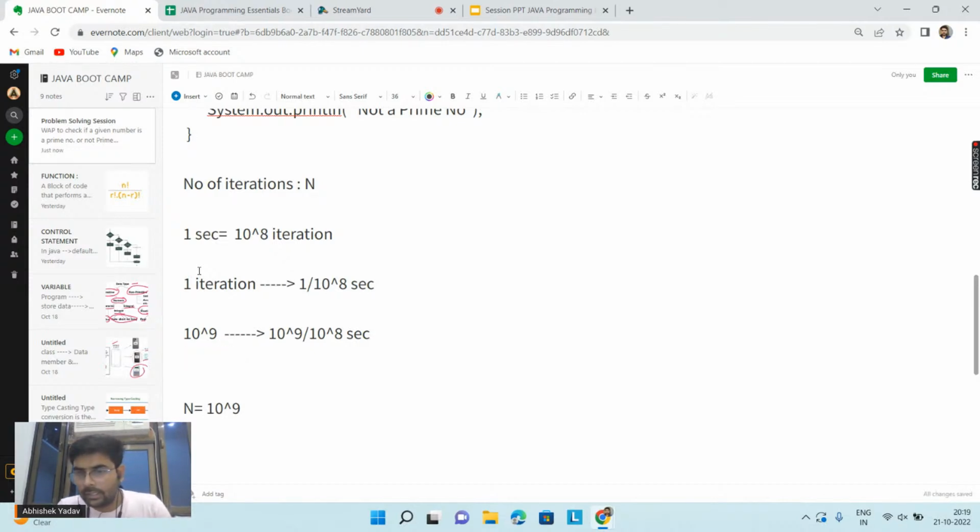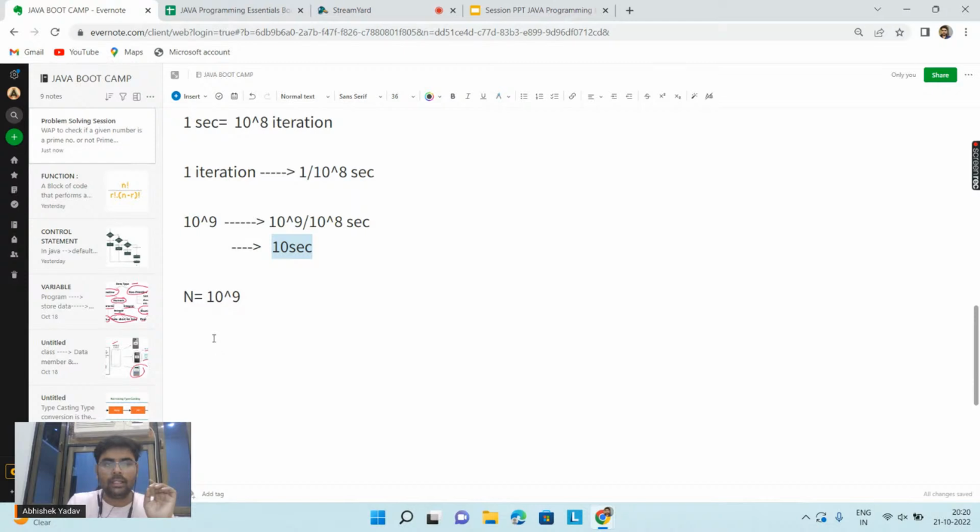Like Rocky is correct here, and not 1.08 second, it is 10 second, right, everyone? So you have made a simple observation. You have a computer, and the efficiency of the computer is that it is doing 10 to the power 8 iterations in 1 second. So according to this efficiency, if I have to check whether 10 to the power 9 is a prime number or not, how many seconds will my computer take? It will take 10 seconds, right, everyone?